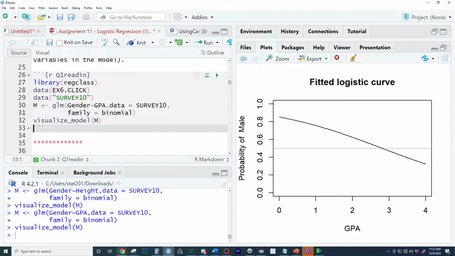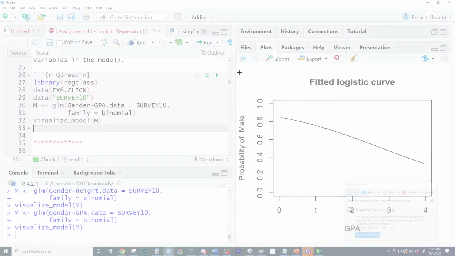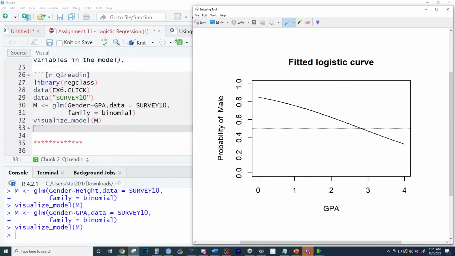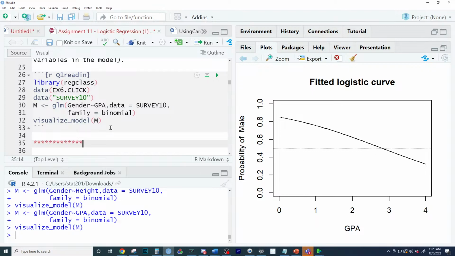So if we have two people, just grab two random people right here, and we'll go with the person with the 0 GPA, and we'll go with the person with the 1 GPA. The person with the higher GPA, person B, this is the interpretation. They're, I would say, less likely to be male because the probability of male is decreasing. I often like to phrase it: two people who differ by their GPA in 1 point, the person with a higher GPA is less likely to be male. Does that make sense? The probability decreases as GPA increases. Sorry, I definitely didn't help with this model right here.